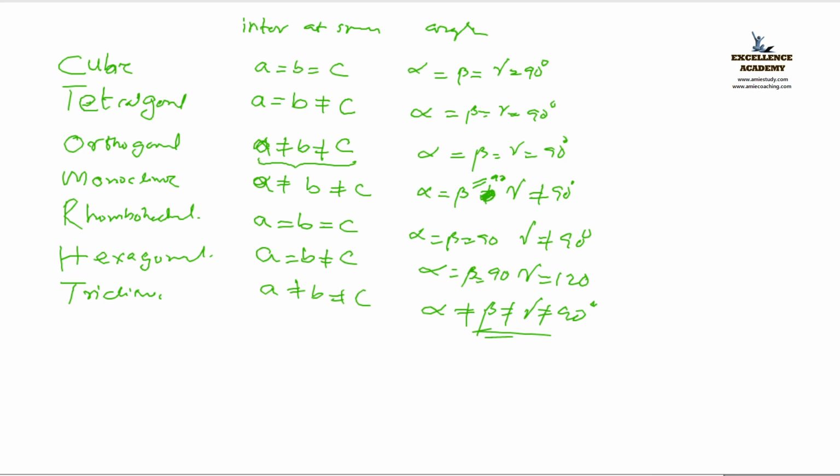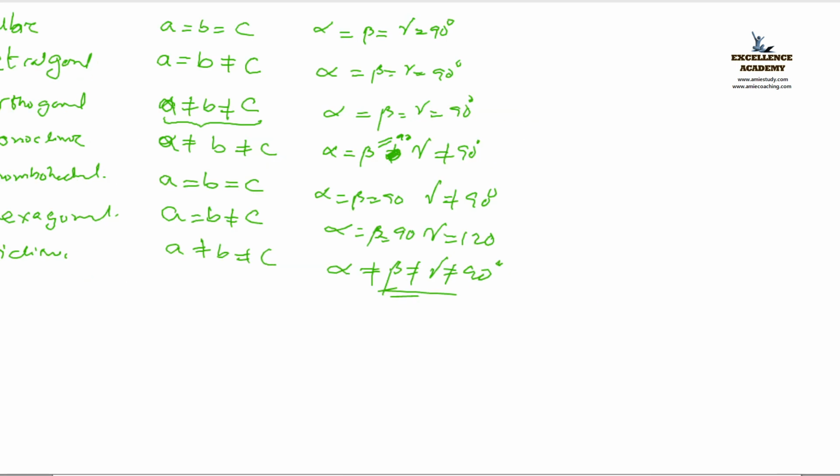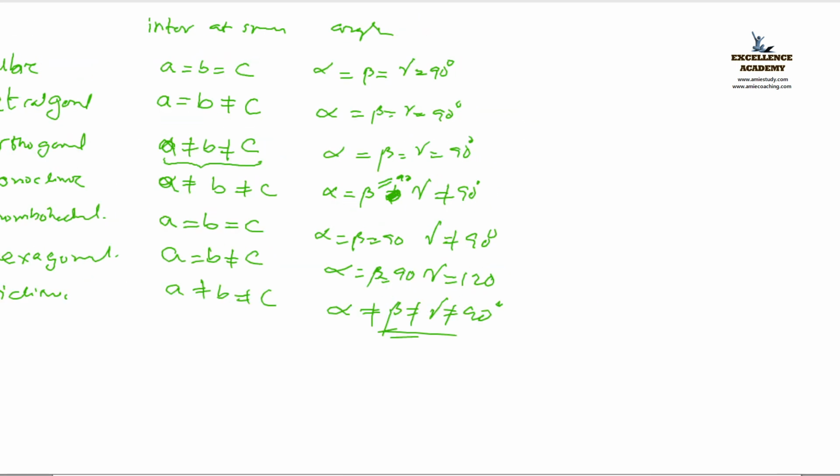Next, based on the position of the atom, it is again classified. It is again classified into how many numbers? 14. What do we call that name for that 14? Yes, Bravais lattices. Bravais lattices.